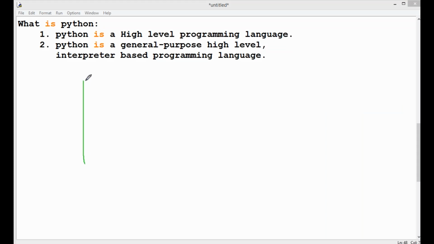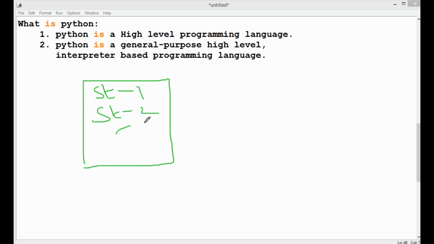This is one program. In a program, we write a set of statements. The first one is statement 1, and the second one is statement 2, and so on, up to statement n. All these statements are converted from high level into low level.